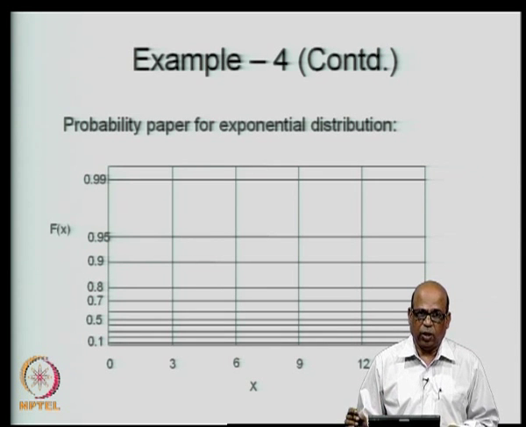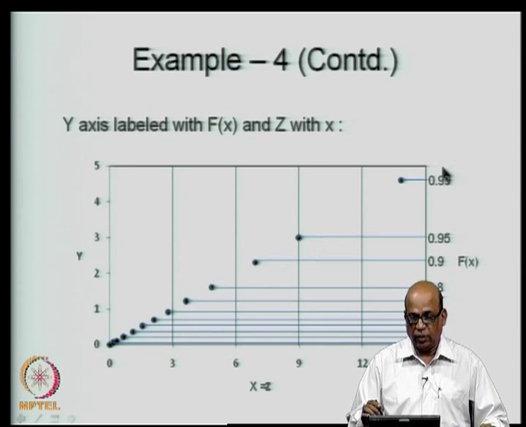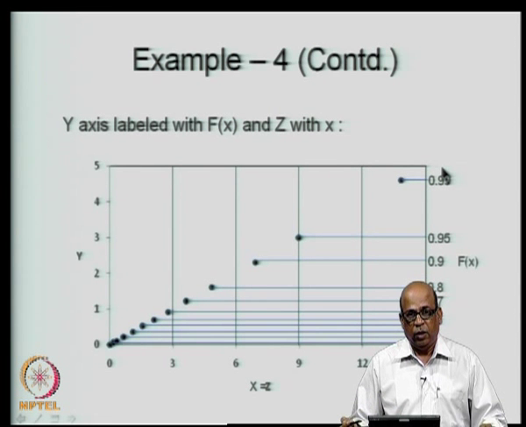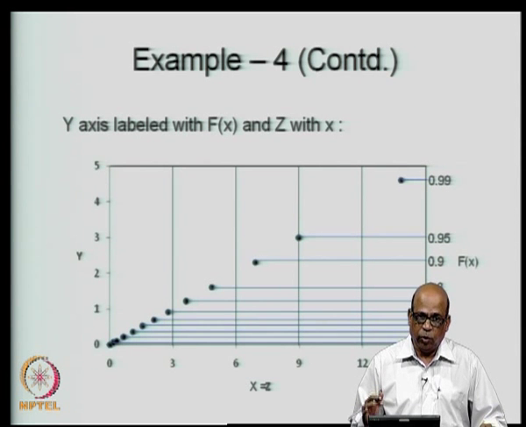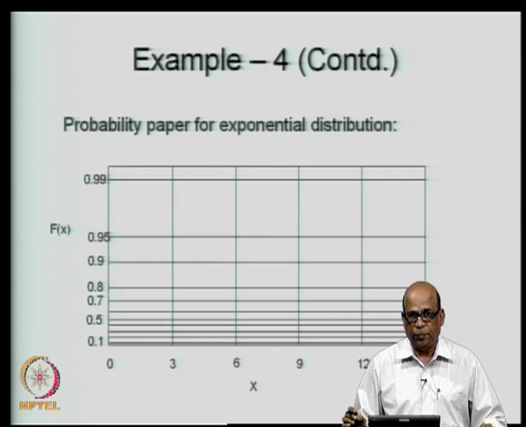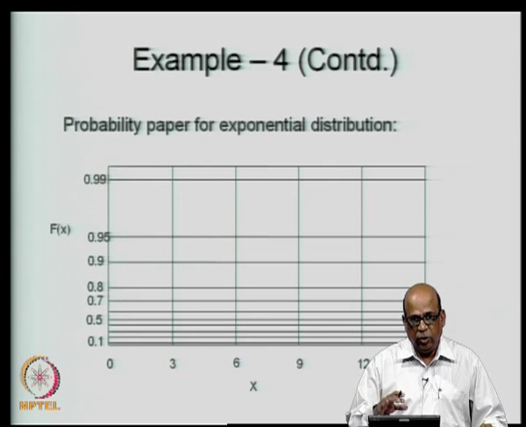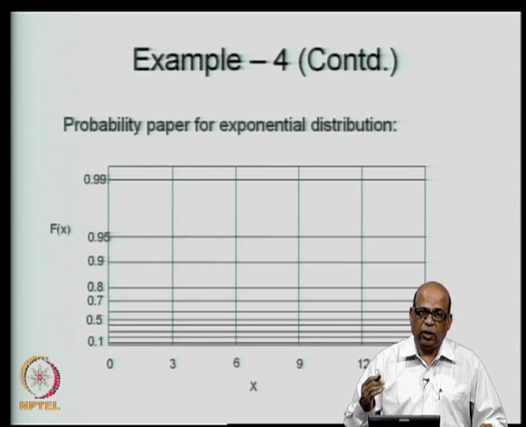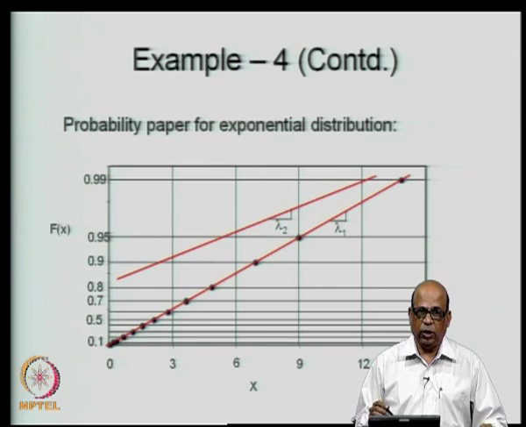Let us say you constructed for lambda is equal to 1 by 3. So, if your data in fact follows exponential distribution with parameter value lambda is equal to 1 by 3, it will follow exactly the same straight line that I showed just now. However, if your data follows exponential distribution with some other lambda value, you can still use the same probability paper, but it will plot as a different straight line on the same probability paper. I am showing it here.